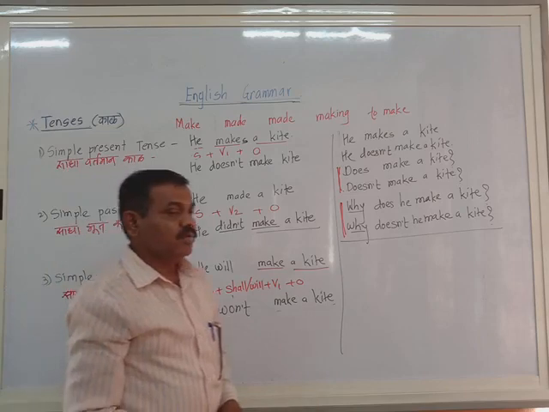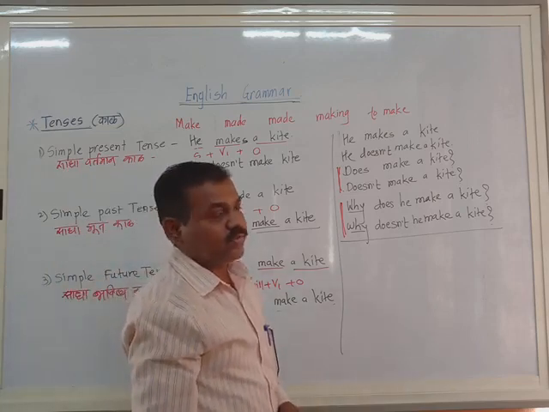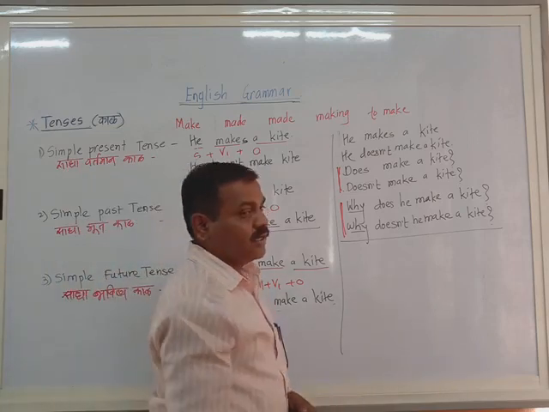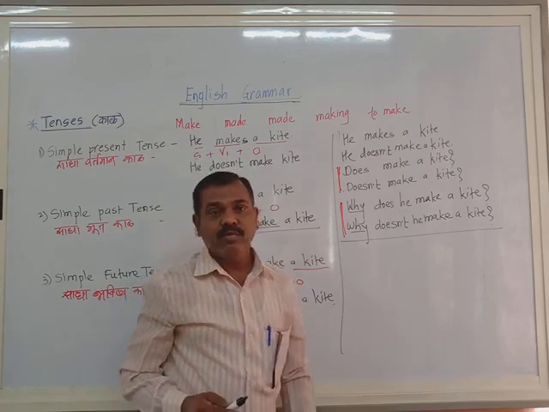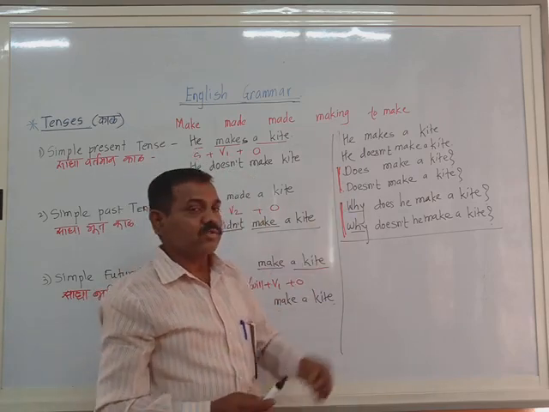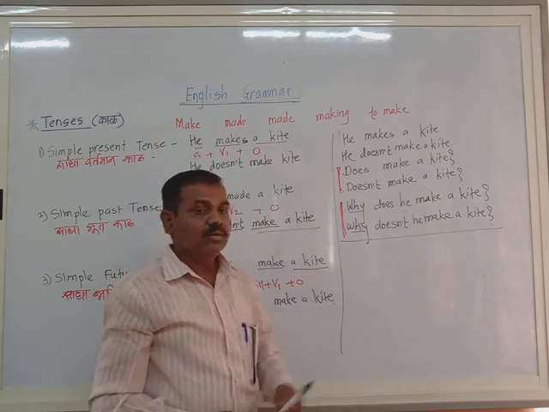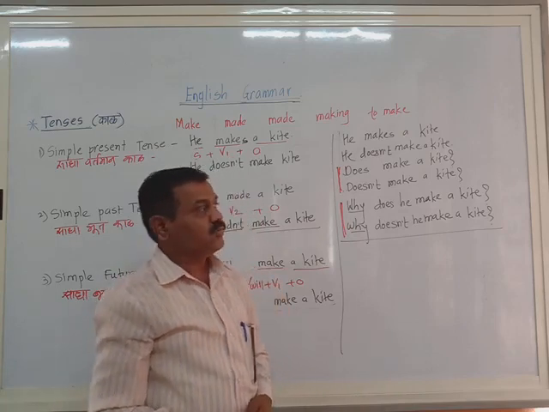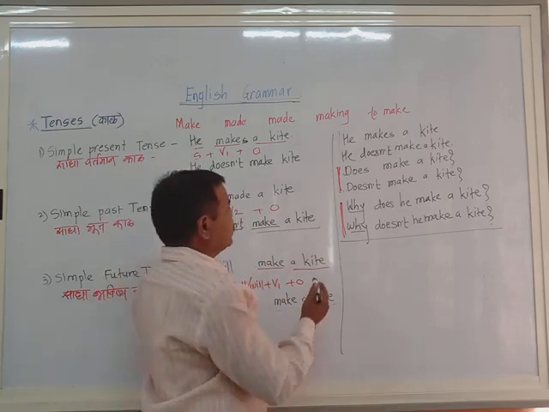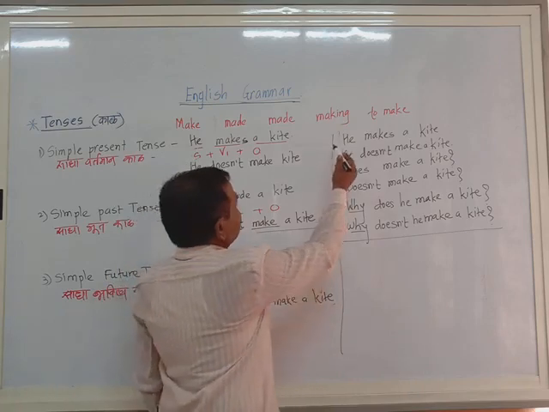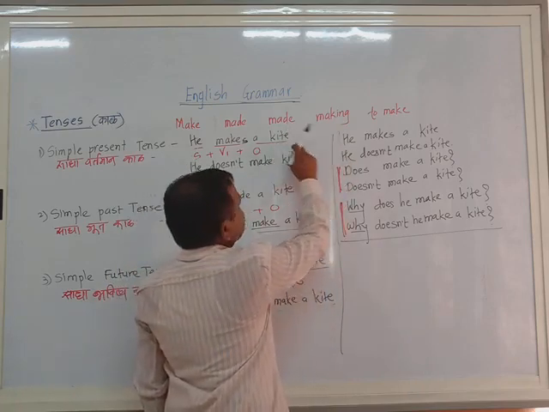Let me tell you the expansion of all these sentences with the positive and negative variety, as well as the positive and negative yes-no type questions, verbal questions, and positive and negative WH questions. The same sentence is written there 6 times in the simple present tense, that is, he makes a kite.